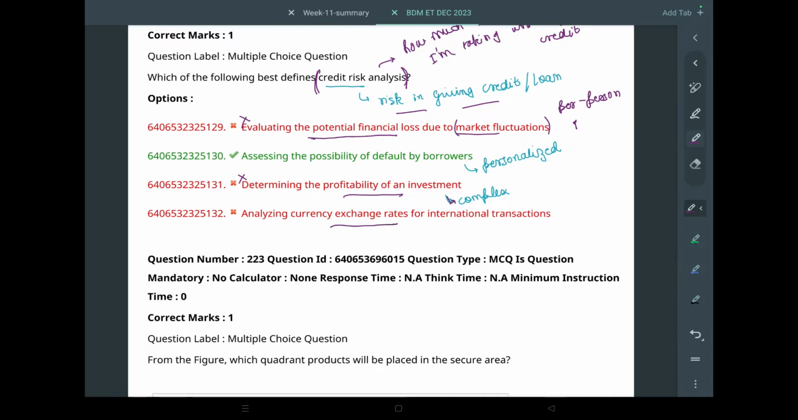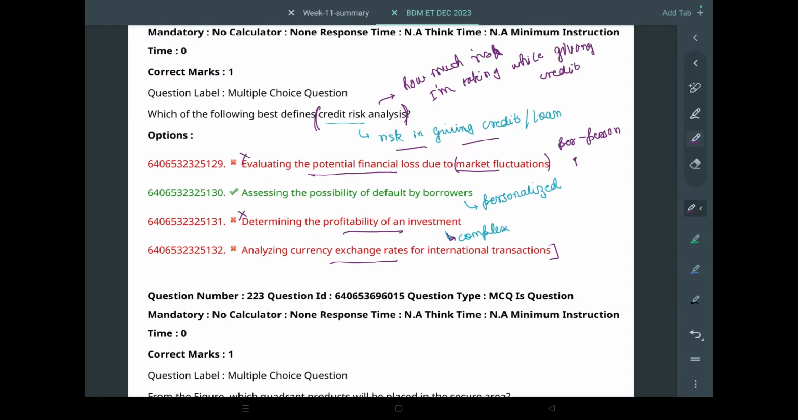Analyzing currency exchange rate, that's also not really a general thing. Like if I'm residing in the US, I won't necessarily be taking a loan from an Indian bank. So yeah, this is not the thing.